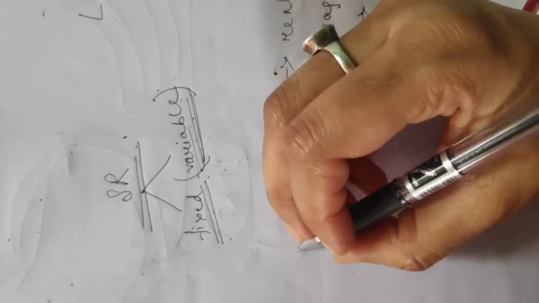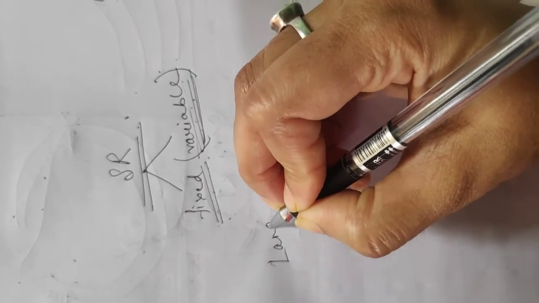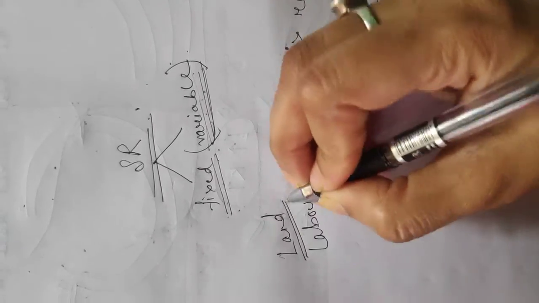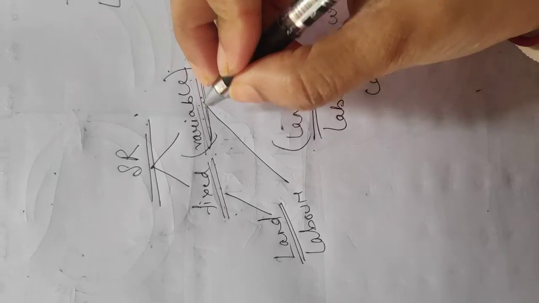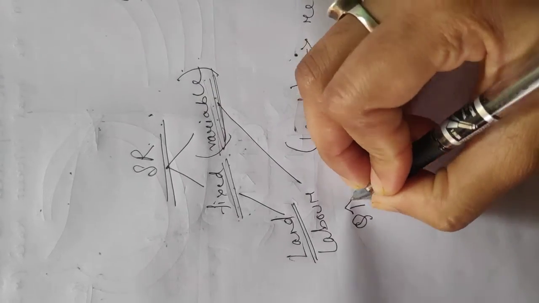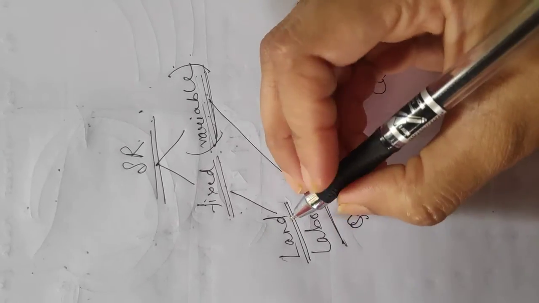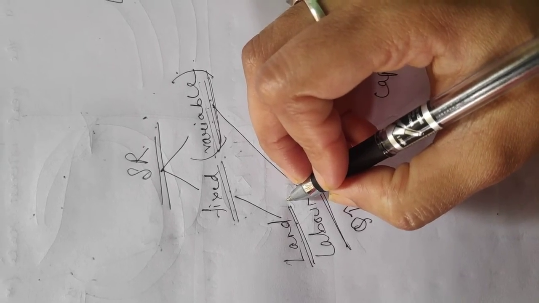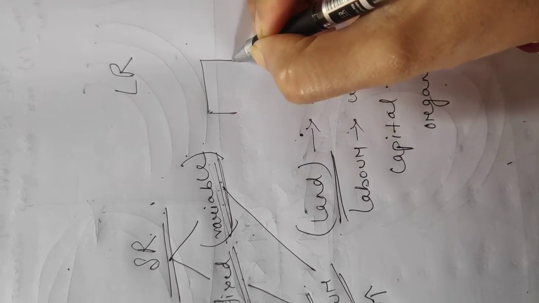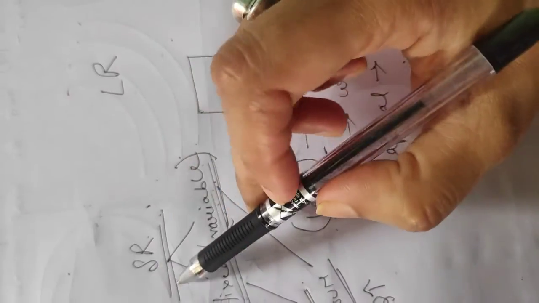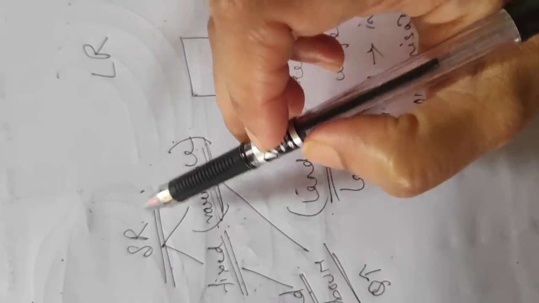So suppose I have used in my production process 2 factors. One is land and the other one is labor. So my land will be fixed and labor I can change. So in the short run, if you want to increase your production, you can increase your labor, but you cannot increase your land. So when you consider land as a fixed factor of production, suppose this is your land which is fixed, it will remain fixed for a certain time period, that is in the short run.